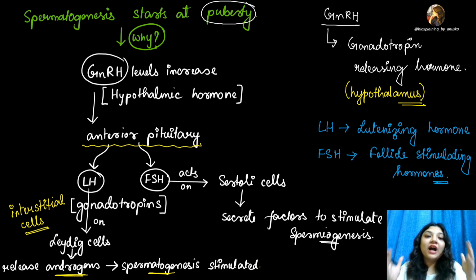तो getting it कि why all of it starts at puberty? कि puberty से पहले ये सब hormonal secretions are not at their peak. They do not happen in this manner. Only at puberty this happens in a cascade order कि GnRH will increase, then it will act on anterior pituitary, वहां से LH आएगा, FSH आएगा, FSH will go to Sertoli cells, LH will go to Leydig cells, and overall the process starts or it gets stimulated from puberty onwards.